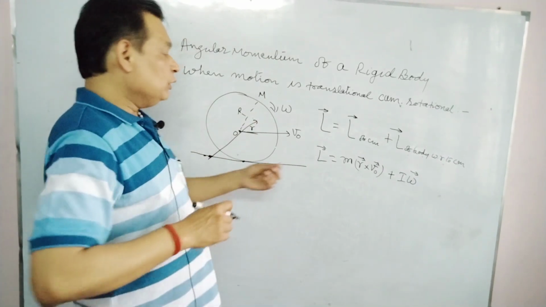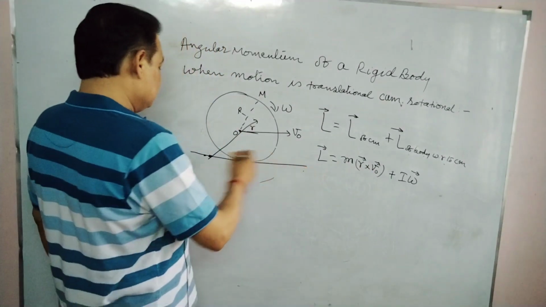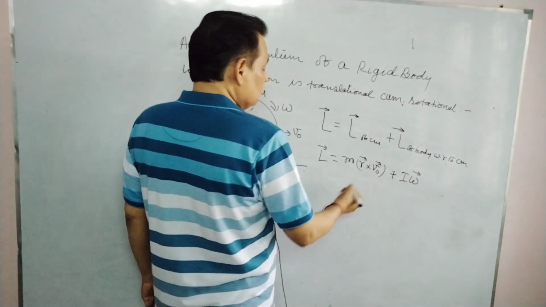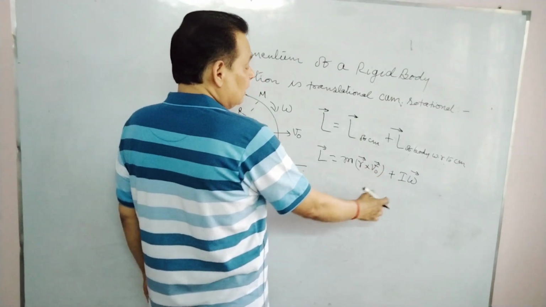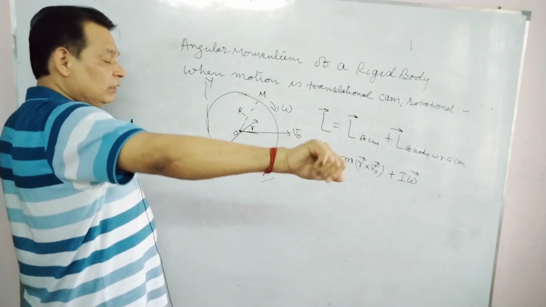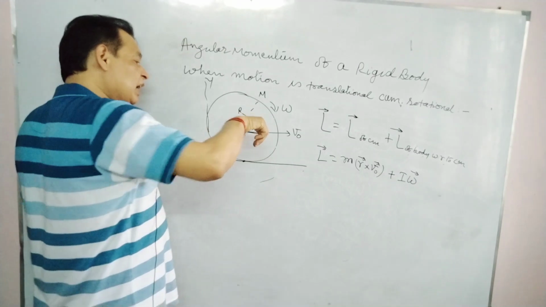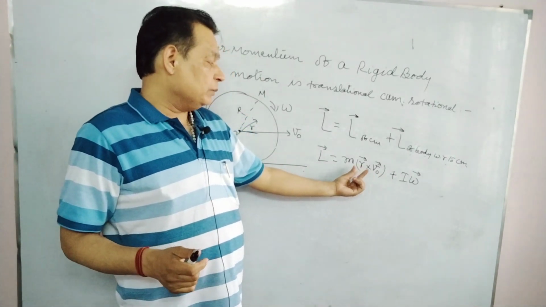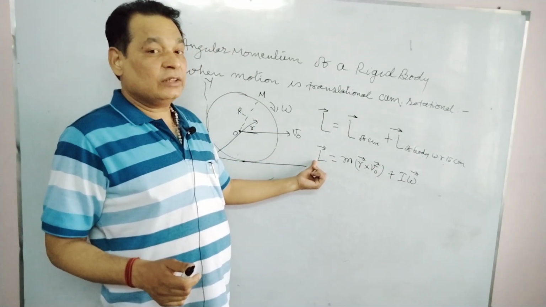Taking this as X and this as Y, this will be along minus Z, the negative Z axis. For I omega, if you rotate your right hand along omega, the thumb points inside. Both are in the same direction here, so the numerical values of the two will be added to get the magnitude of L.